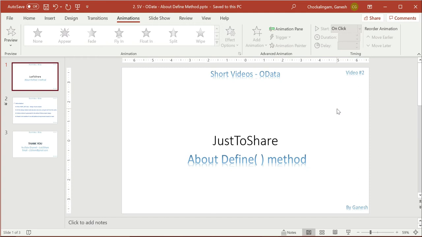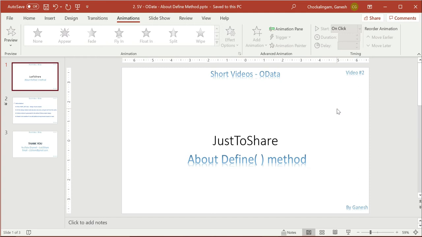Now, most of the projects which you create in OData probably deal with data: get the information, display it, add it, and everything. In some scenarios, we have to overwrite the default design of your OData project. In that case, we have to redefine this define method. It depends on your scenario only.